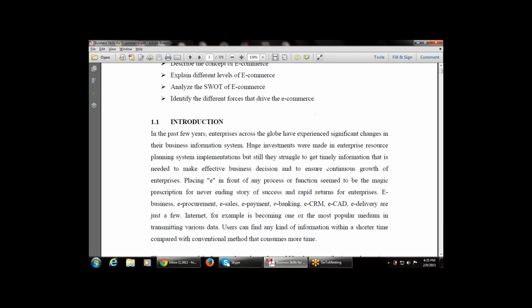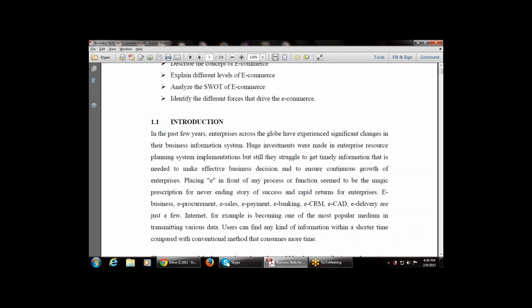In the past few years, enterprises across the globe have experienced significant changes in their business information system. That is, from the last few years, businesses have made changes in their system. Enterprises, that is, organizations across the globe have experienced significant change. What is the significant change? Traditionally they were doing business manually. Now it's time to change, that is, doing business electronically, via e-commerce.